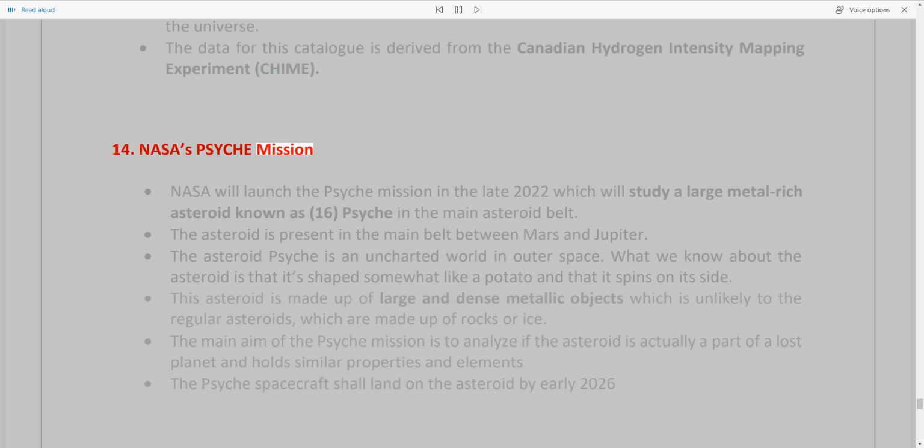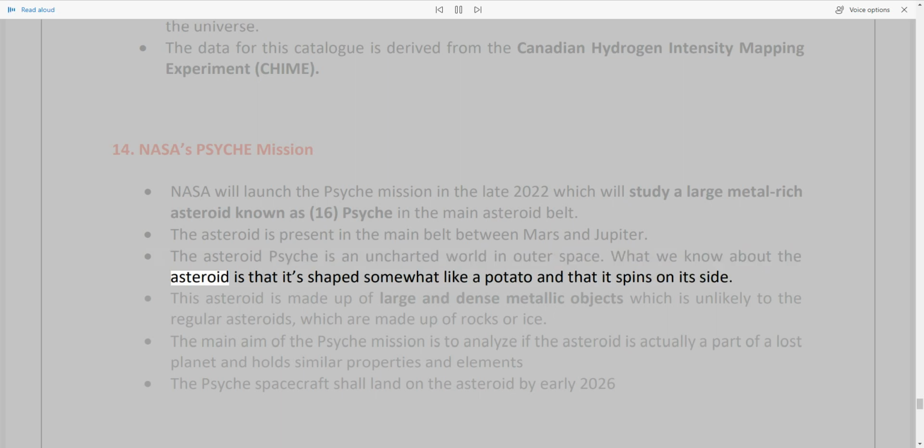14. NASA's Psyche mission. NASA will launch the Psyche mission in the late 2022, which will study a large metal-rich asteroid known as 16 Psyche in the main asteroid belt. The asteroid is present in the main belt between Mars and Jupiter. The asteroid Psyche is an uncharted world in outer space.